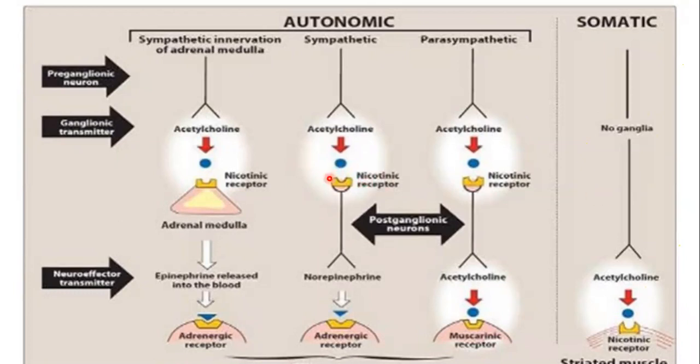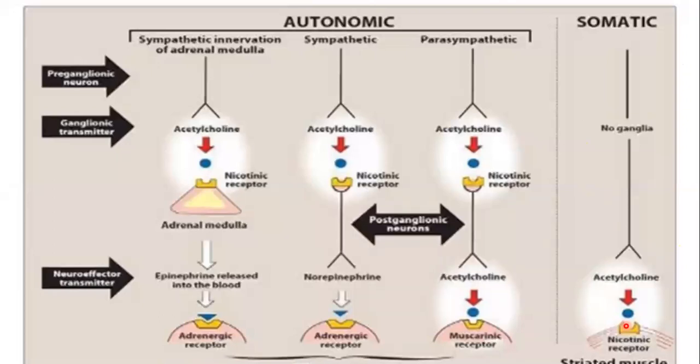Besides the autonomic ganglia, the nicotinic receptor is also present at the neuromuscular junctions, at the target organ of the somatic nervous system. The somatic nerves directly innervate the skeletal muscles, and the skeletal muscles also contain the nicotinic receptor.